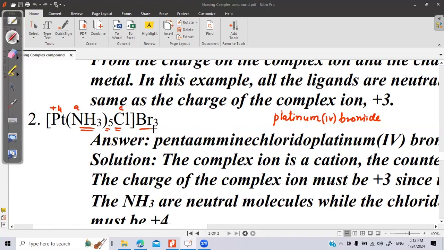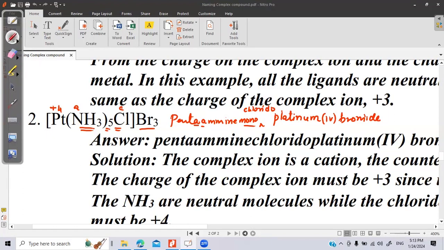So the name of the complex will be pentaamine. Remember the A will come first. Penta and amine. So pentaamine. How many chloro? 1 chloro. So monochlorido. If we do not write mono, it is understood we are talking about only 1 chloro. So pentaamine chlorido, platinum 4 bromide.